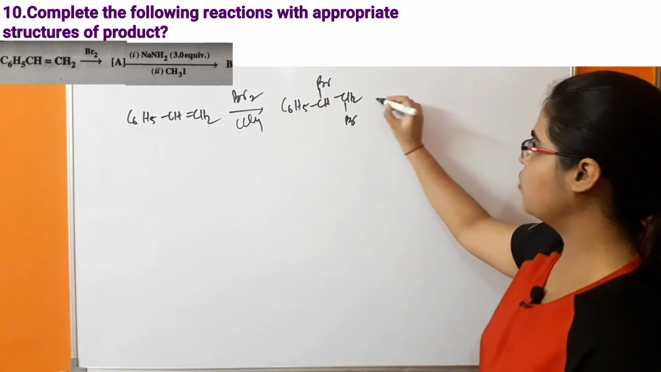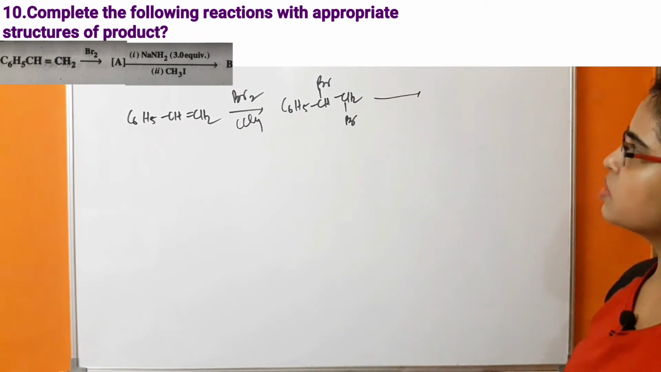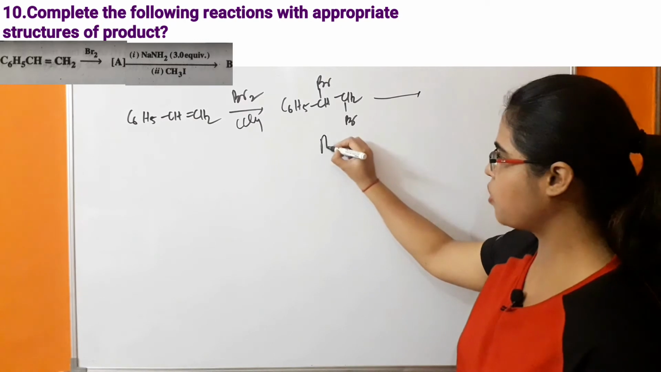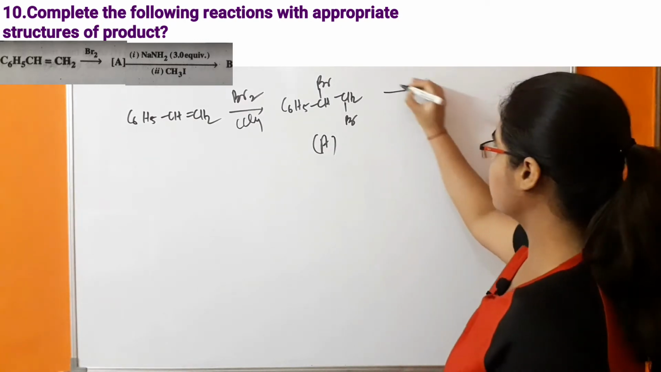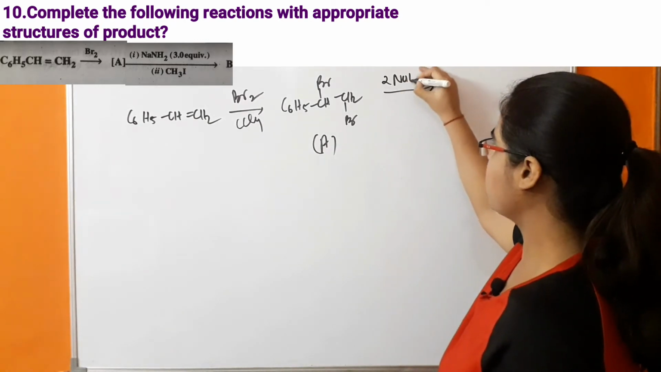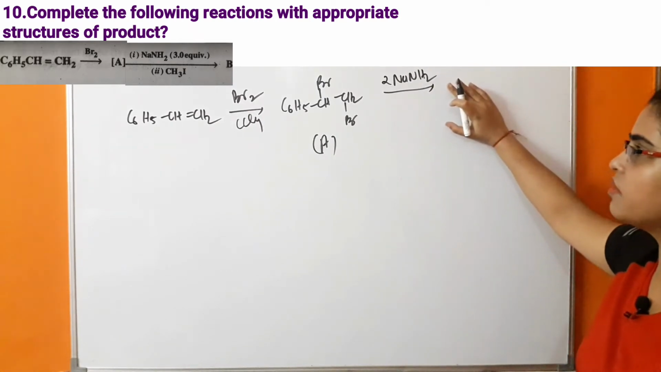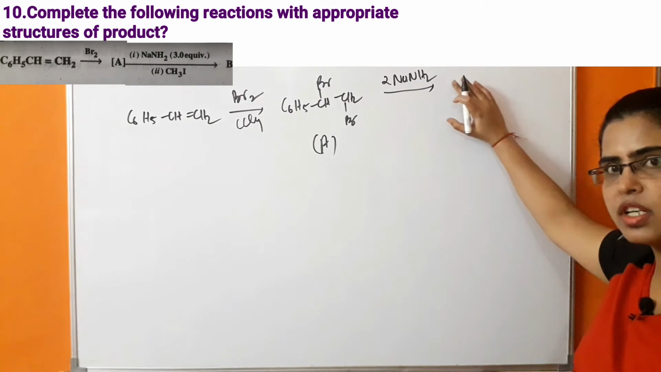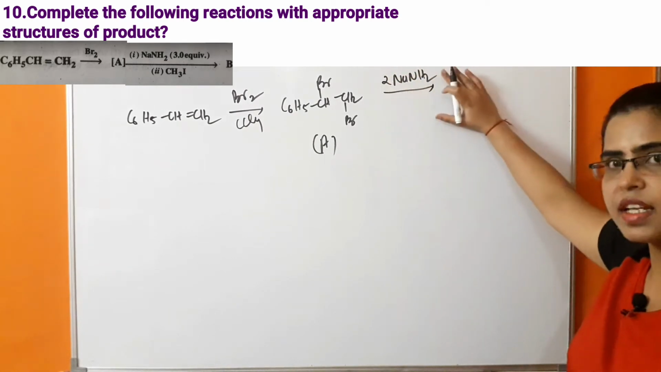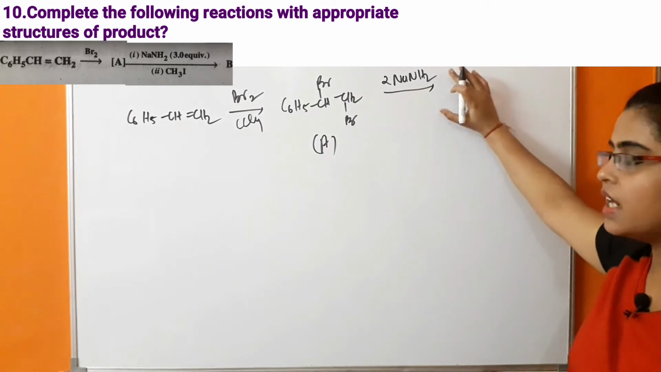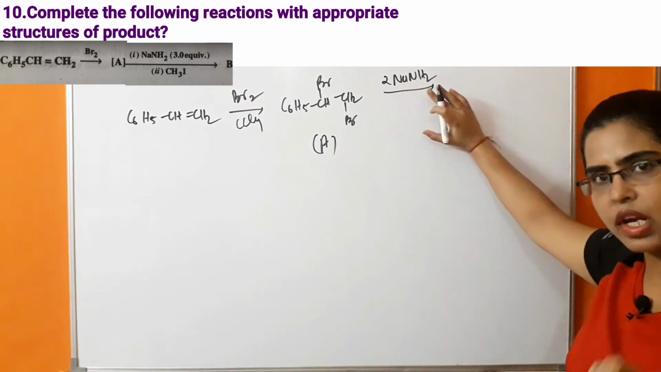Further, this compound will react in the presence of NaNH2. It means this will be the A product. This A compound is reacting in the presence of NaNH2, that is sodium amide. 2 moles of sodium amide will be taken for dehydrohalogenation. It means it is behaving as a base which is initiating dehydrohalogenation. It is a better base than alcoholic KOH.